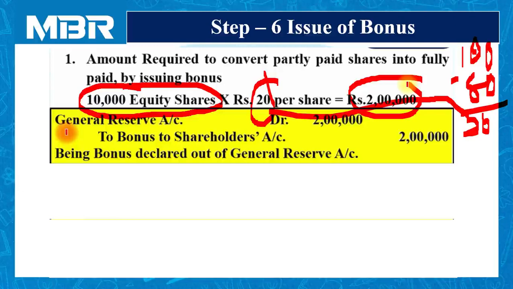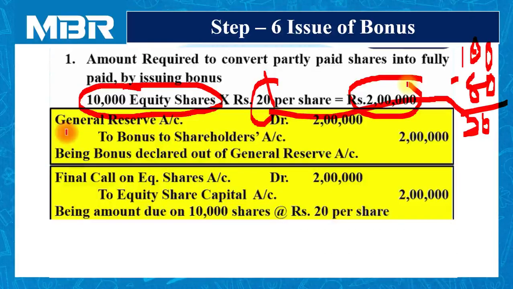Let us pass a journal entry. We have enough amount in the general reserve account of the company, so first of all, we have to arrange the fund from general reserve. General reserve account debited rupees 2 lakhs to bonus to shareholders account rupees 2 lakhs, being bonus declared out of general reserve. Then we have to make a final call, that is step number 2.